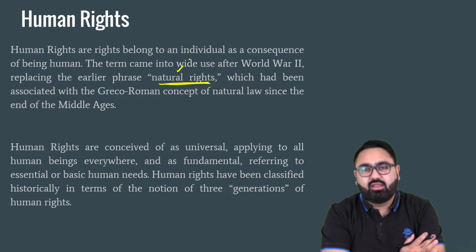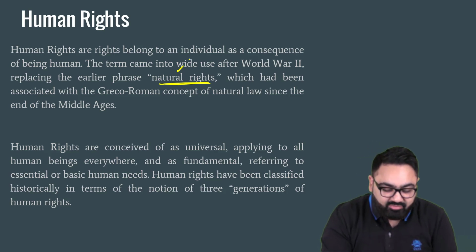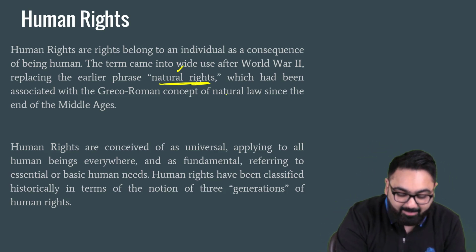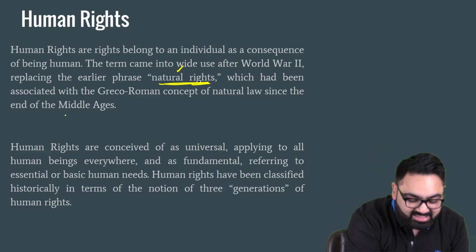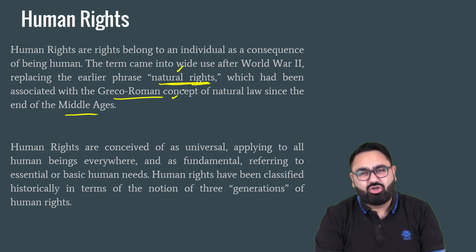Right to roam around freely, given to you by nature. The government did not give you the right to roam around freely. So how can they take it away? So this concept of natural rights came up in the Middle Ages. It's a Greco-Roman concept. Human rights, as I said, are considered to be universal.